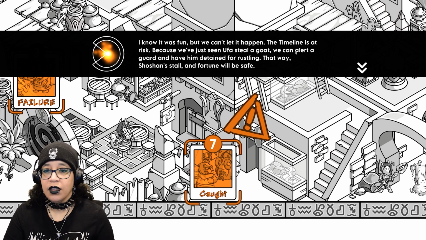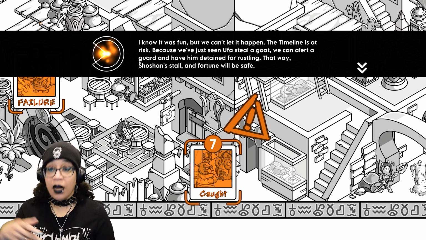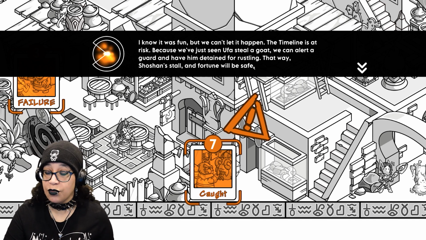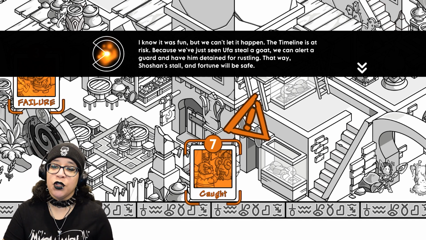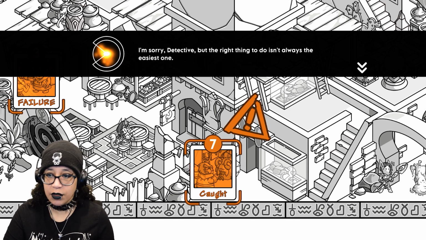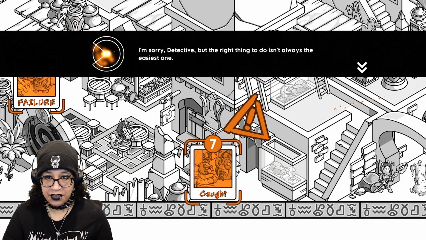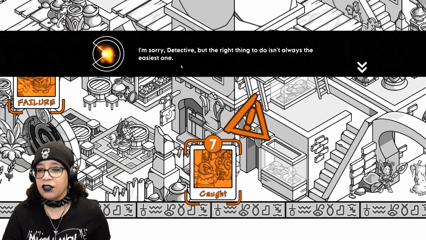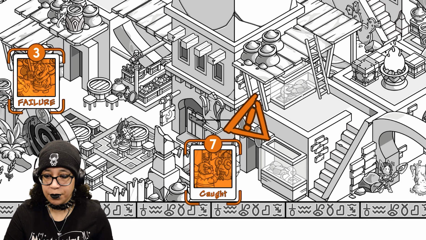We can alert... That was a new sentence. Because we've just seen Ufa steal a goat, we can alert a guard and have him detained for rustling. That way, Shoshan's stall and fortune will be safe. And this guy won't get his head chopped off, or his hands. I'm sorry, detective. Well, actually, he might get his hands chopped off because he's still stealing. I'm sorry, detective, but the right thing to do isn't always the easiest one.